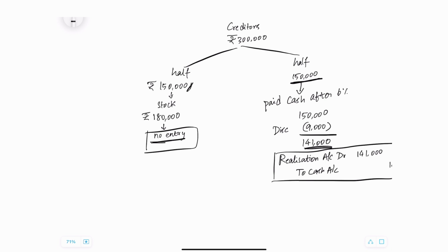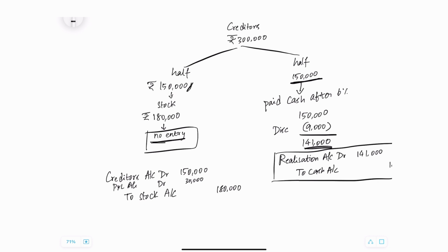In that situation, when I pay off my creditor by giving stock, creditors will be debited, and stock goes out, so I will credit stock. In this case, 1,50,000 worth of creditors are being paid, and 1,80,000 worth of stock is being given. So I am making a loss of 30,000, which I would have debited to my P&L account.